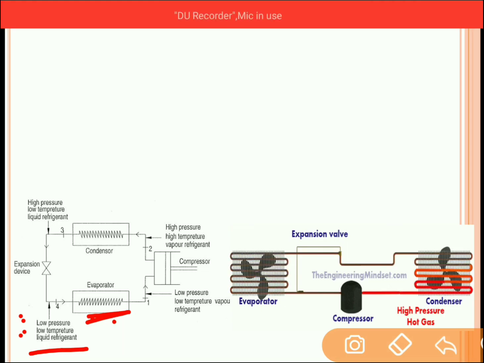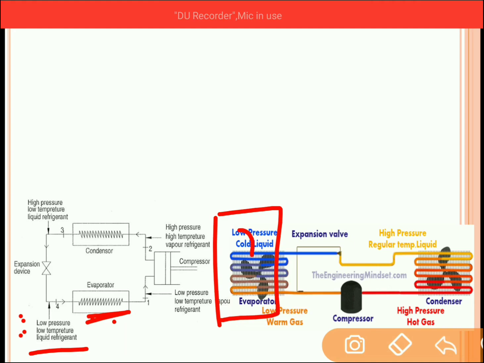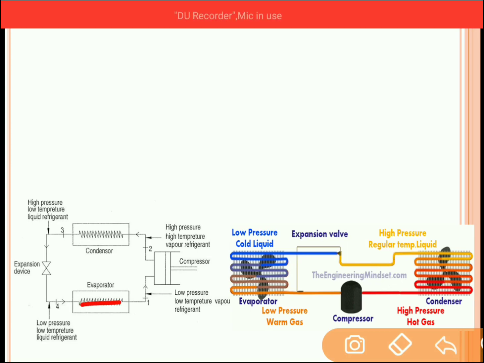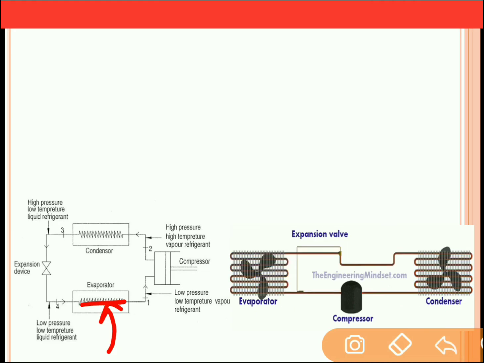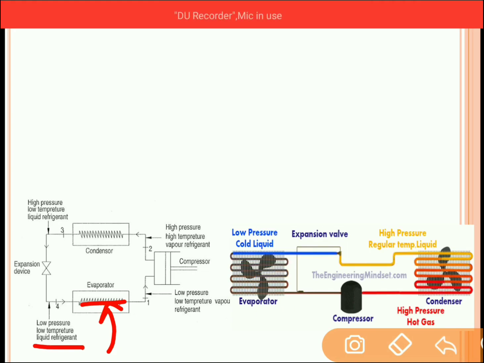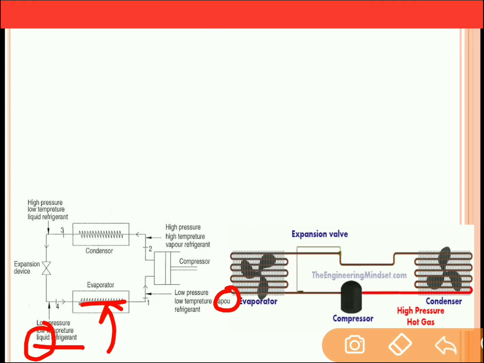Now the evaporator absorbs the heat from the space which is to be cooled. So this evaporator is inside the space which is to be cooled. It means what? Heat from the room will transfer to the evaporator. So as heat is transferred to the evaporator, the refrigerant will absorb the heat, and as it absorbs the heat, the phase change of the refrigerant takes place. That is, the liquid refrigerant is converted into vapor refrigerant. This is a very important point to remember, that is, the liquid phase is converted into the vapor phase.